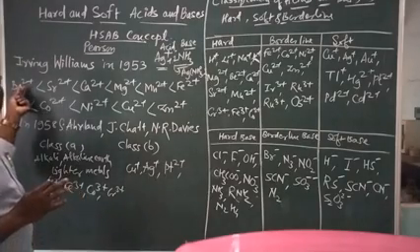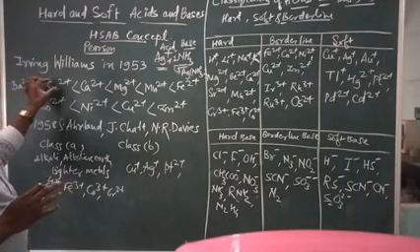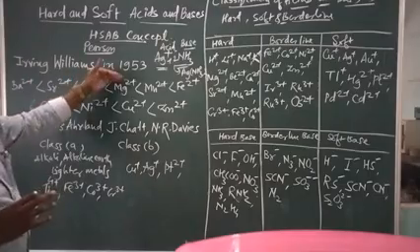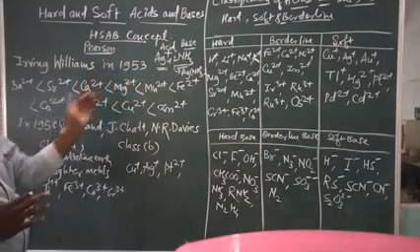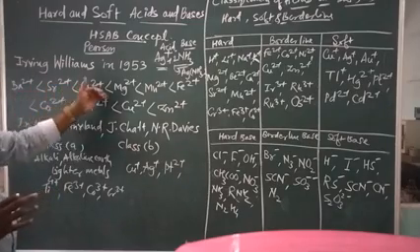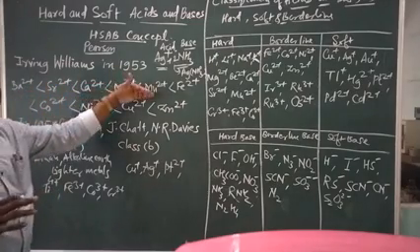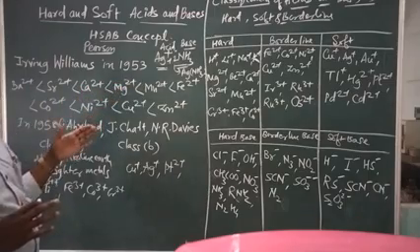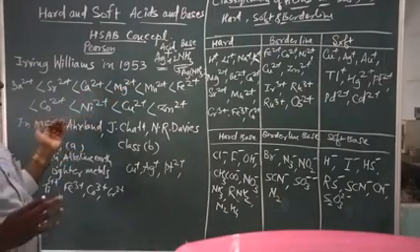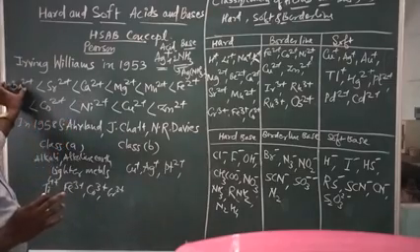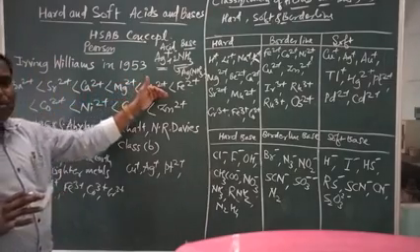Suppose we take the complexes of Ba2+, Sr2+, Ca2+, Mg2+, Mn2+, Fe2+, Co2+, Ni2+, in increasing order of stability. Stabilities increase from Ba2+ to Zn2+.